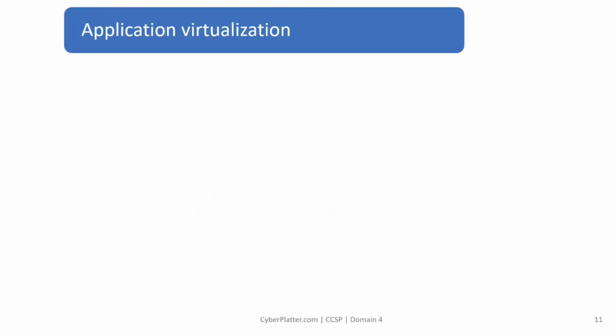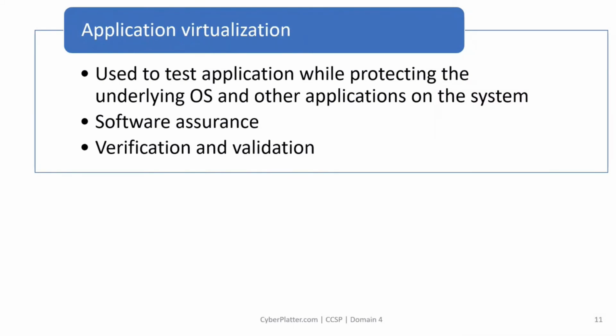Application virtualization. Application virtualization is the process of encapsulating or bundling an application into a self contained package that is isolated from the underlying operating system on which it is executed. This form of sandboxing allows the application to run on a system without needing to be installed on that system, which enables running the target application on virtually any system, even ones with operating systems that the application wasn't built to run on. From the user's perspective, the application works just as if it were running on its native OS, much like hypervisors trick virtual machines into thinking they are running directly on hardware.